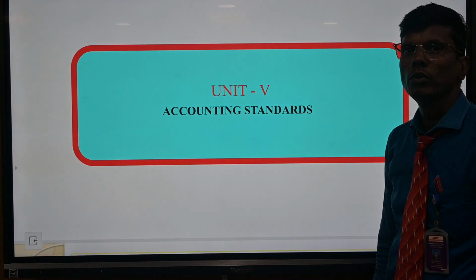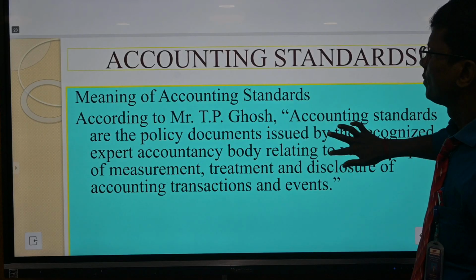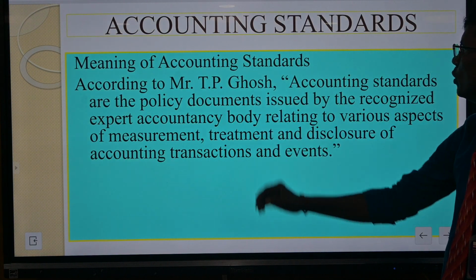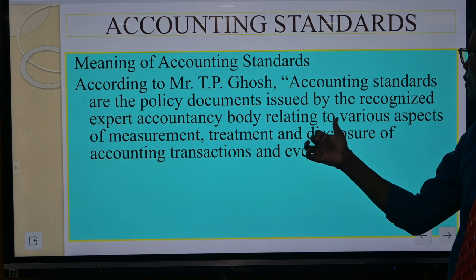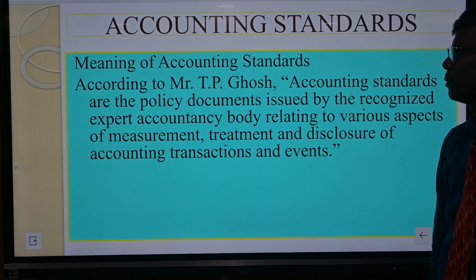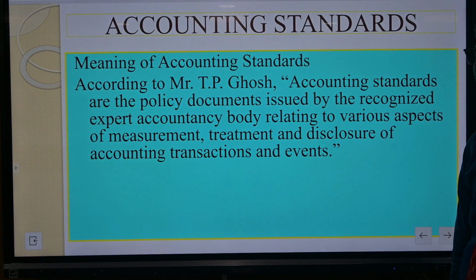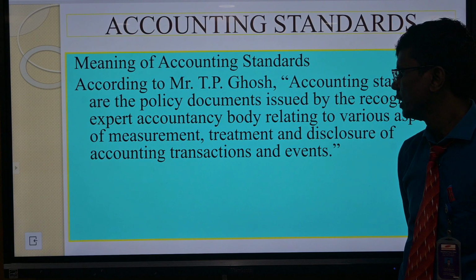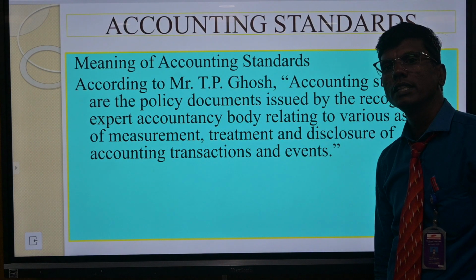Unit number 5, accounting standards. Meaning of accounting standard. According to Mr. T.P. Ghose, accounting standards are the body of documents issued by a recognized expert accountancy body relating to various aspects of measurement, treatment, and disclosure of accounting transactions and events. That is accounting standards.